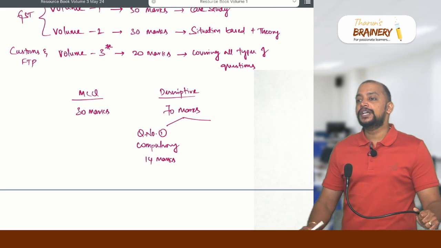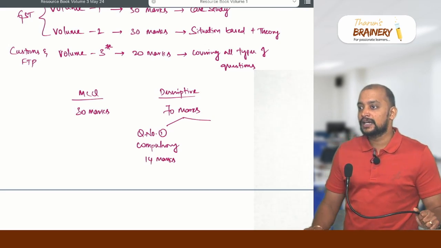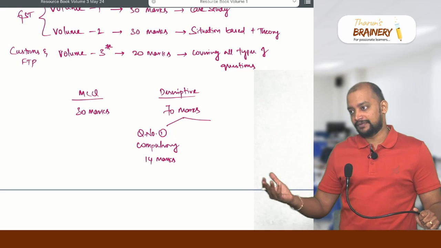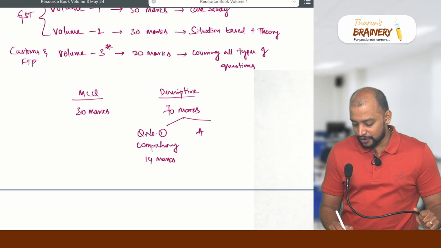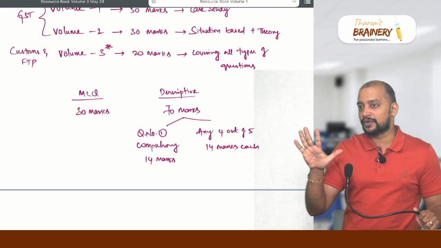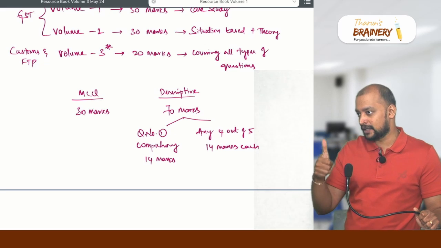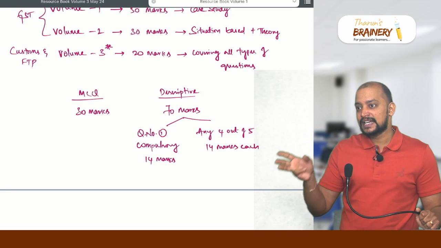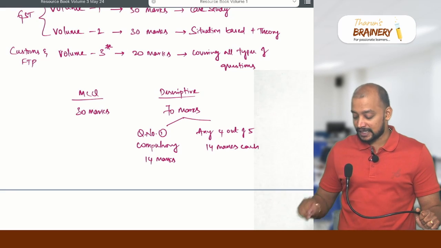And then you need to write the remaining 4 questions, 4 out of 5, any 4 questions, 14 marks each. Which means you need to write 5 descriptive questions, including the compulsory question. So 5 into 14, 70 marks, and MCQ will be for 30 marks.